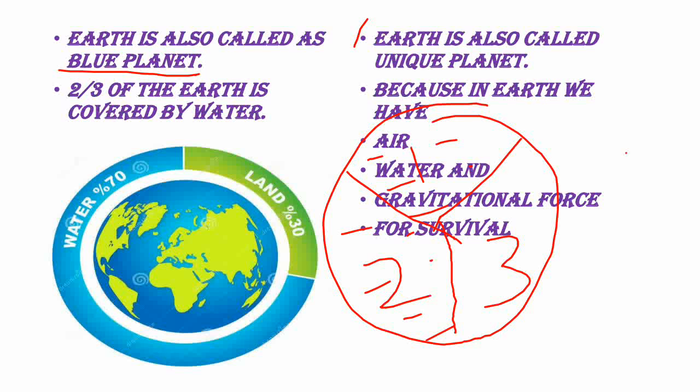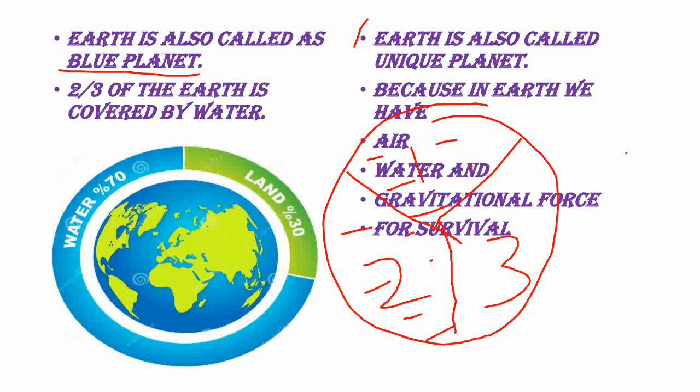What does mean by unique? If I am saying some student, you are a unique student, unique means different from others. How the Earth is different from other planets? Can you able to differentiate Earth and other planets? Yes. Only in Earth we can live.